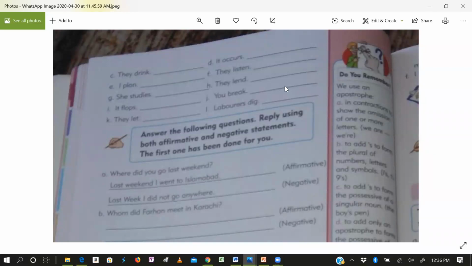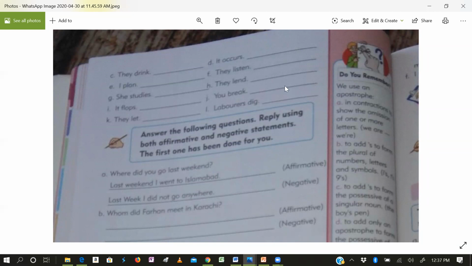They lent. You know, I told you for some of the verbs you will add T. The second form of lend is lent. You must remember, you must learn these verbs. Okay, and after this is it flops. It flopped. You braked, it's wrong. Many times you write "you braked." The second form is you broke. Irregular form. You broke. What broke? You will complete the sentence. They let.